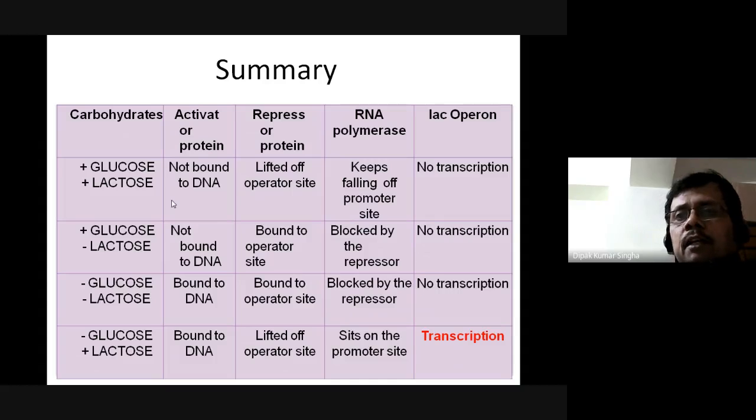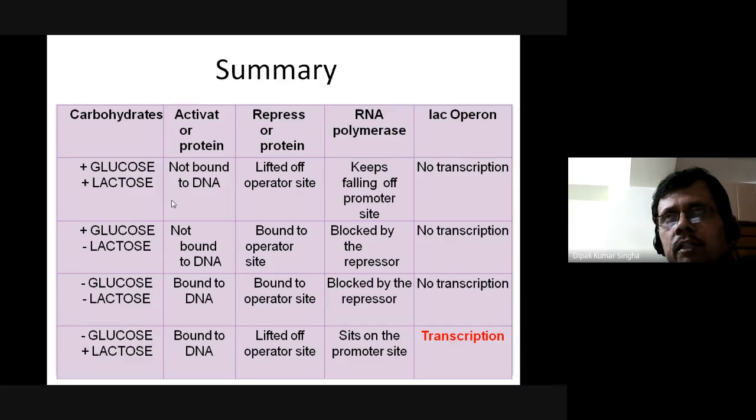With the summary of gene expression in E. coli: with glucose and lactose, the activator protein is not bound to the DNA, the repressor protein is lifted off the operator, and RNA polymerase keeps falling off the promoter site. No transcription will occur. Glucose present, lactose absent, there is no transcription. No glucose, no lactose, no transcription.